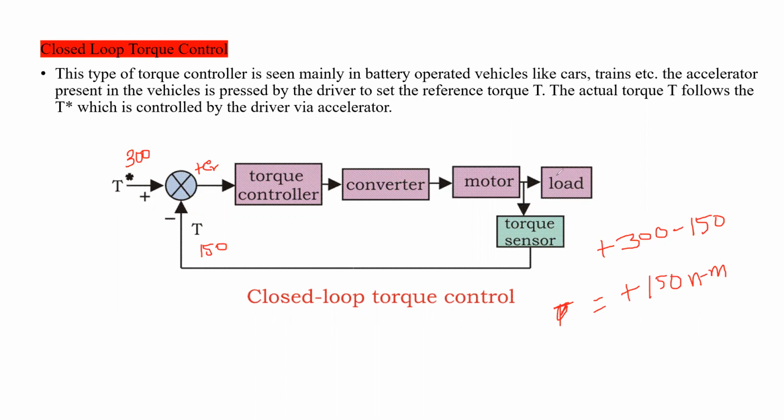How much torque is required by the load, that much torque should be adjusted by the torque controller. Clear? The torque that falls short for the load, the torque controller will adjust, and it will give signals accordingly to the converter, and this converter will send the power to the motor circuit. Accordingly, the torque will be increased.